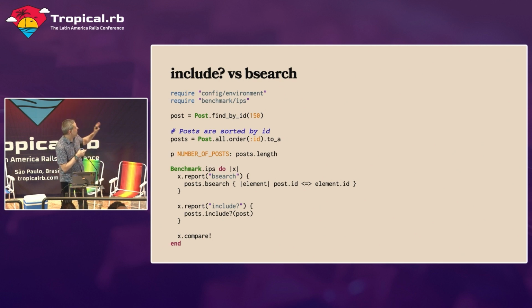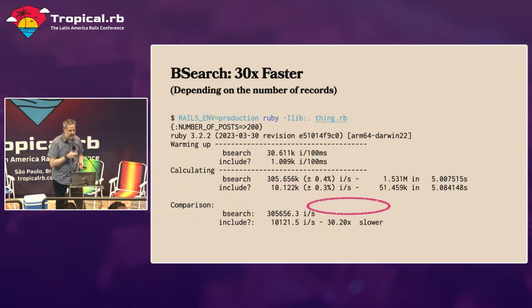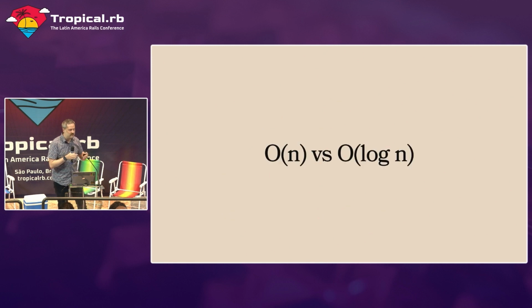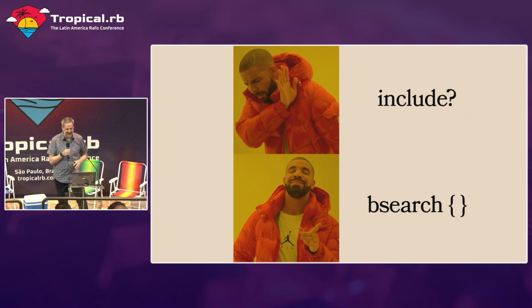So here's our example. We're going to do bsearch versus include. We benchmark this, and if we run this code, we'll see that doing the include is about 30 times slower than doing the bsearch. This shouldn't surprise anybody if you know about these types of log-n searches. If you've used git bisect, for example, you've encountered a binary search. This is really just the power of O(n) searches versus log-n searches. I told you we were going to do math. I'm really sorry. It's true. So the lesson to learn from this is, don't bother with include. Try using bsearch.